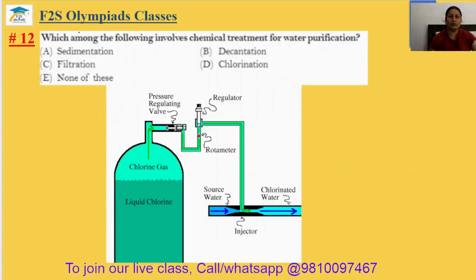Question number 12. Which among the following involves chemical treatment of water purification? With chemical treatment, we just take the chlorine gas, and we mix it with the injector in the water resource, and when the water mixes with the chlorine gas, it is purified. Okay, so we are doing chlorination. This process is known as chlorination. 12 answer is D.